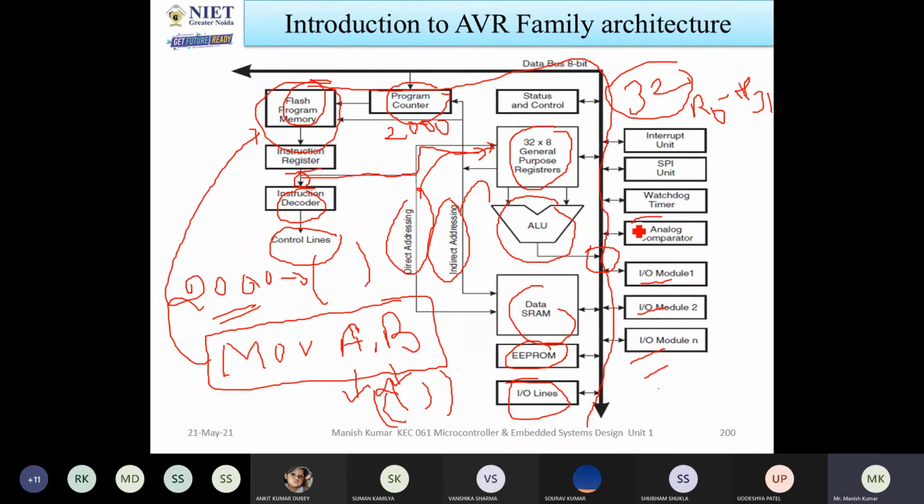It also has an analog comparator. With the help of the analog comparator, it will compare two analog signals directly. Also, watchdog timers. In the previous lectures, I discussed the watchdog timers. What is the use of the watchdog timers?